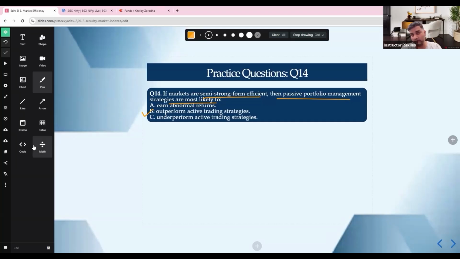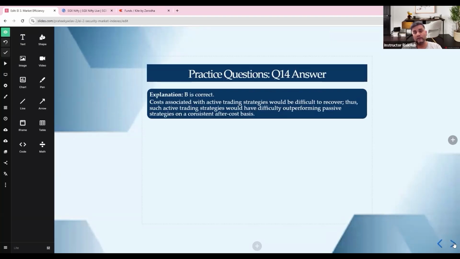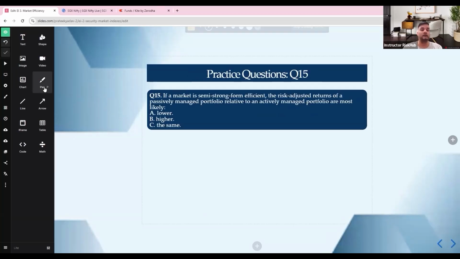So markets are not perfectly efficient, but they are efficient enough that easy money is gone. Only skill, speed, and structural edge win. Efficiency is basically information already priced in. More efficiency is equal to less opportunity to beat the market, right? That's what we need to understand, right? So once we have done question number 14 also, now we go to question number 15.